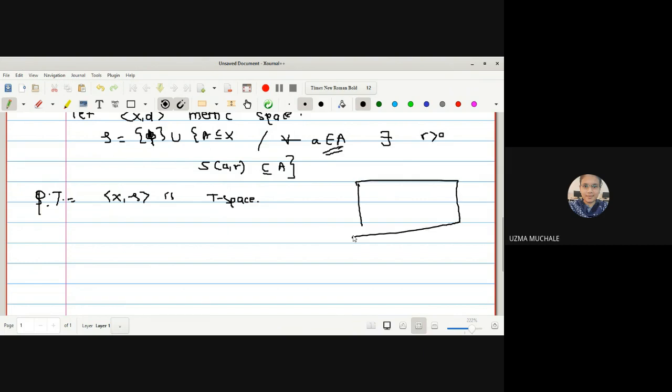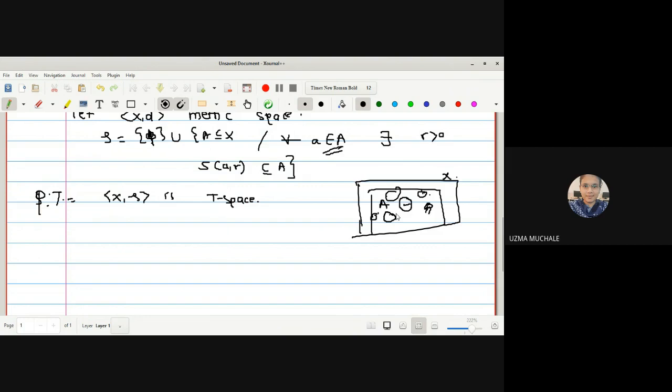Suppose this is your X, and this is A, a subset of X, and for every element a, there should exist an open sphere centered at a, radius r, which should be contained in A. I am showing in the diagram, but it is not true for these elements of the diagram, right?